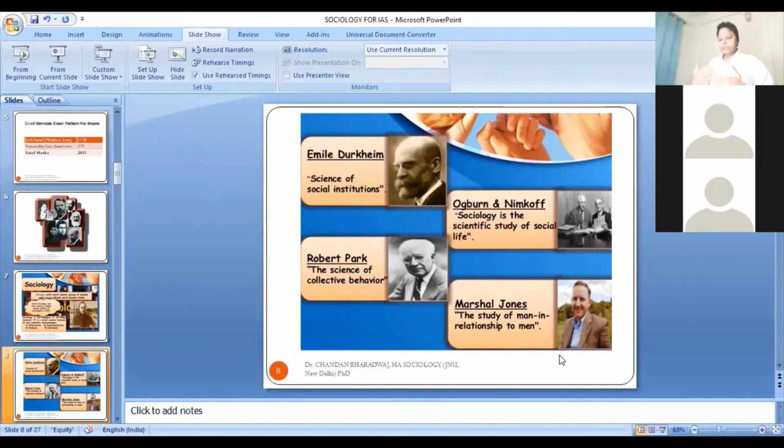Some wanted to see the very micro dynamics of human relationships, how man-to-man relationships function in society, because a group of scholars believe that society is constructed through everyday interactions. So a man-to-man interaction is very much important. So there are different approaches.